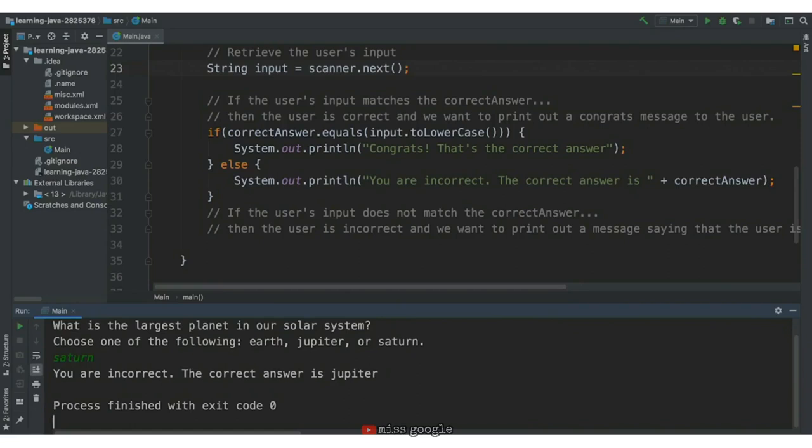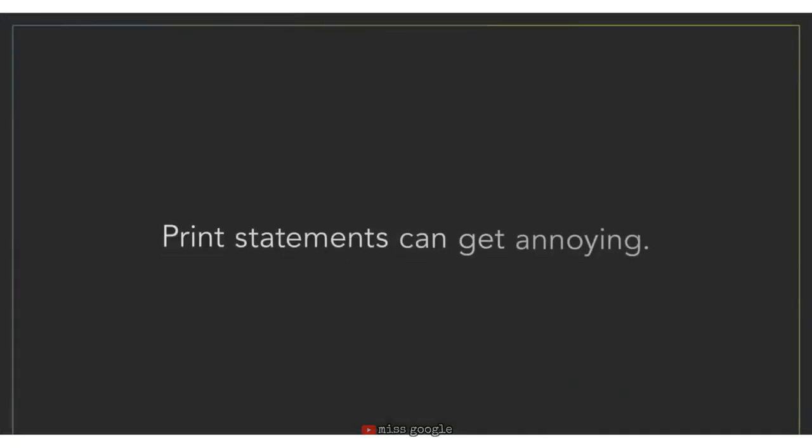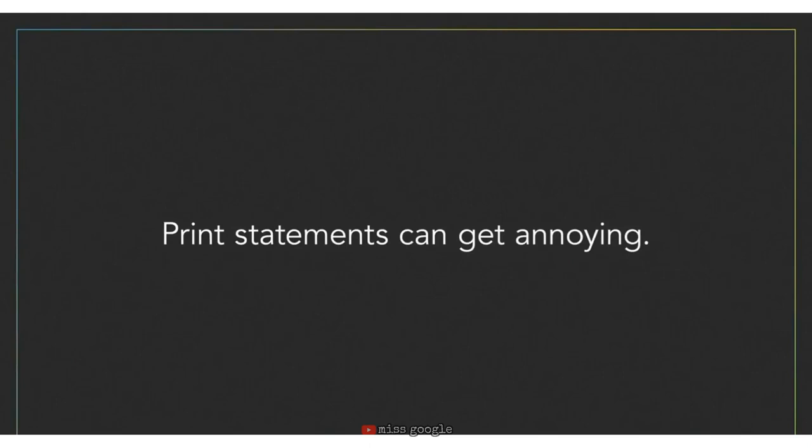We debugged the code. Now, this is a fairly trivial example, but as our programs get more complicated, understanding the values of our variables and the way our program is executing code becomes more and more important. Adding print statements for debugging and removing them later on can get a little annoying, but there is another way we can debug our programs.